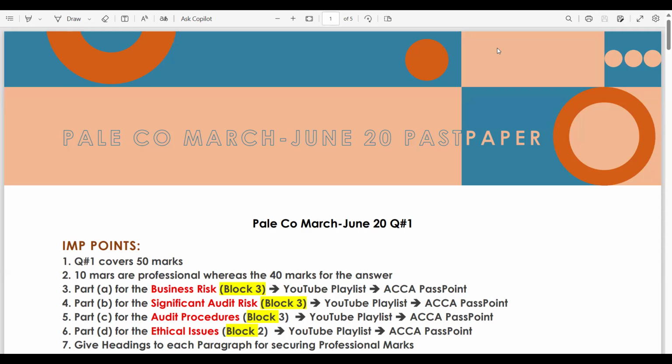So today we are going to solve question number 1 of March-June 21. The question name is Pale Cutting. We all know question number 1 covers 50 marks in your exam, so make sure you are attentive while solving this question. Also, you should open this question on your CBE platform.